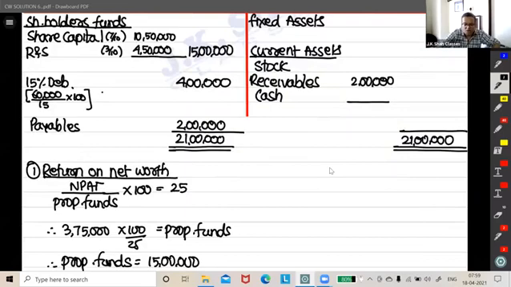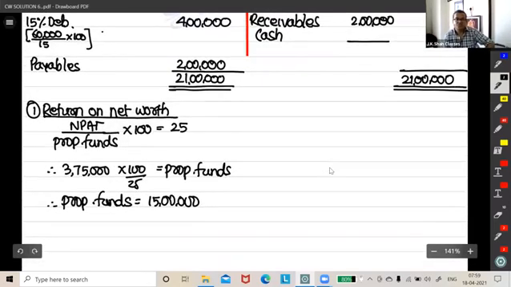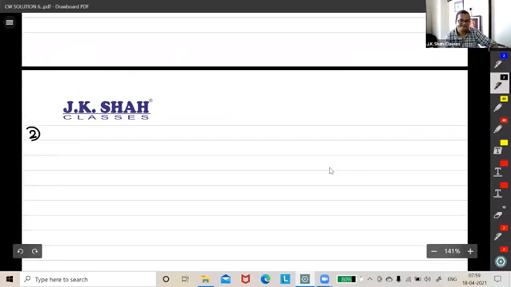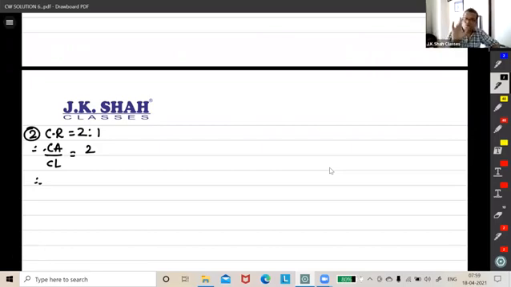Share capital and reserves you have utilized. Current ratio is 2, guys. Use that. Current asset upon current liability is 2. We know current liability, only payables, so current assets upon this 2 lakh would be 2.